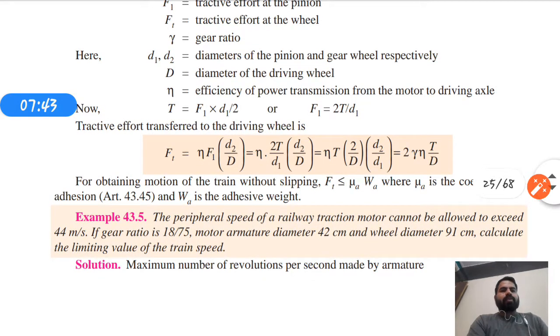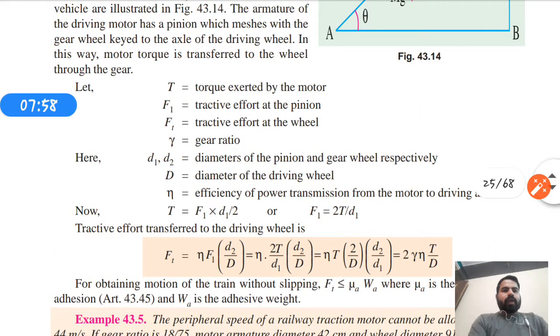For obtaining motion of the train without slipping, Ft is less than mu A WA, where mu A is the coefficient of adhesion and WA is the adhesive weight.